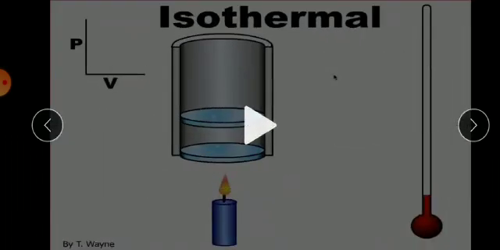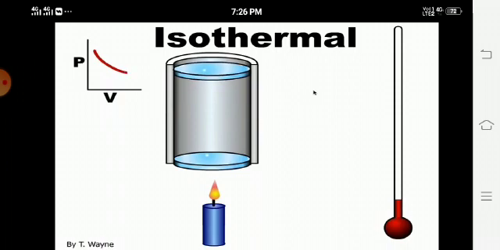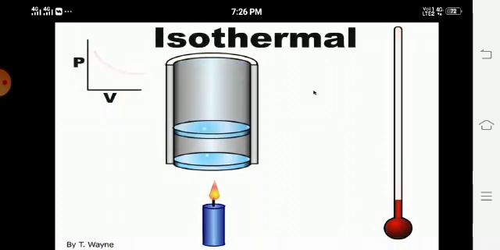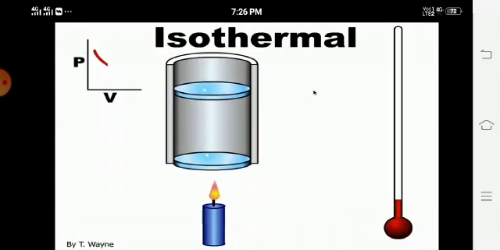And here we shall see one more. See here, in the isothermal process the temperature should be constant. There is no change in the temperature, but the graph shows that the pressure and volume are changed. When the pressure is increased, the volume should be decreased. But there is no change in the temperature, so the temperature should be constant.